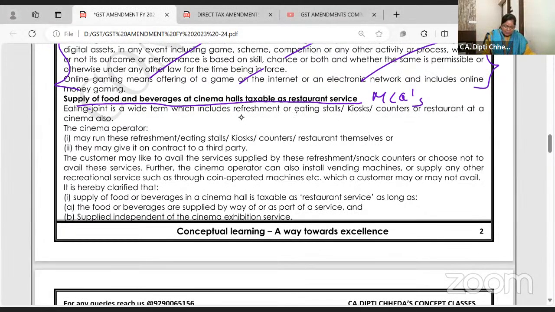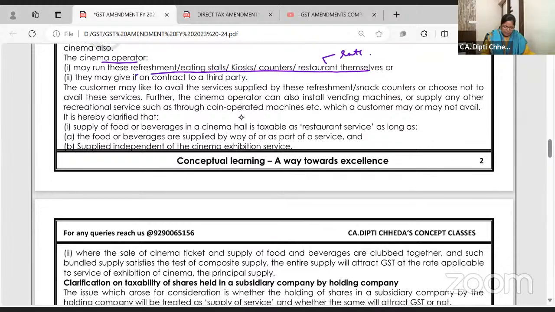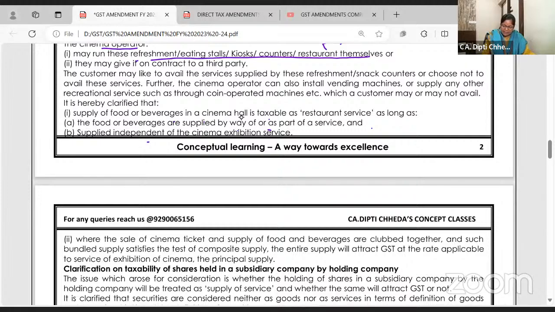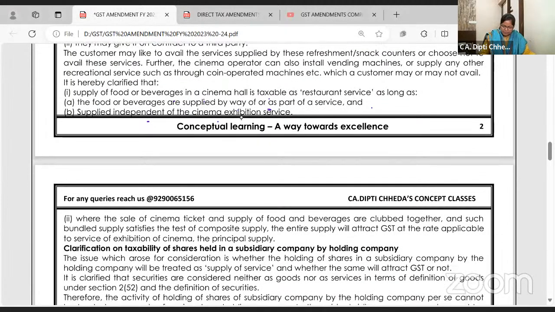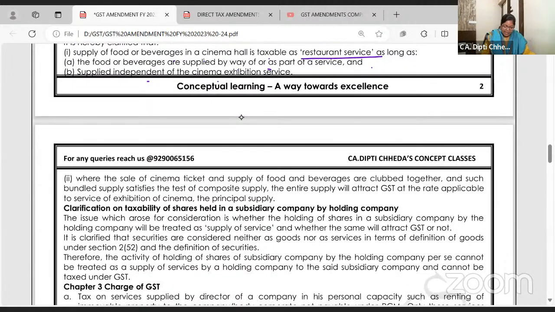Supply of food and beverages, okay. The cinema may operate this as a restaurant, then restaurant rate, or they may give a contract to a third party. Fine, no problem. Supply of food or beverages in cinema is taxable as restaurant as long as they are supplied as a part of service. And if the supply is independent, then no problem, it will remain restaurant. But where sale of cinema ticket and food and beverages are clubbed, and such bundled supply satisfies the test of composite supply. By mistake, I told you mixed supply.